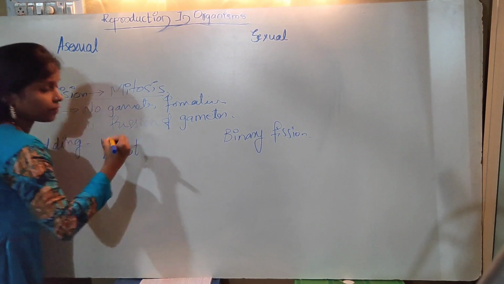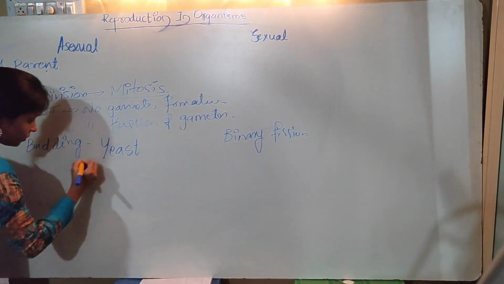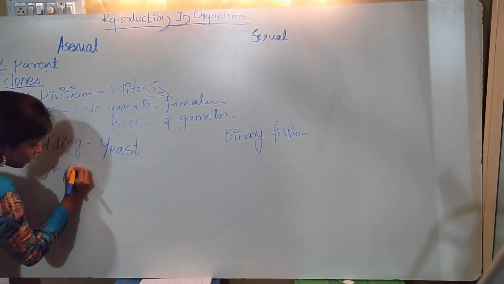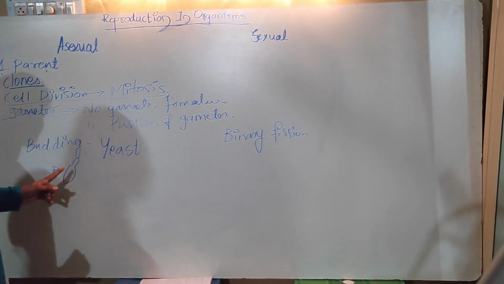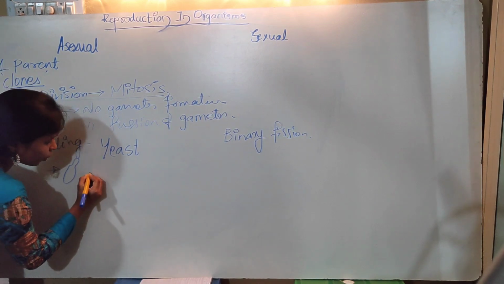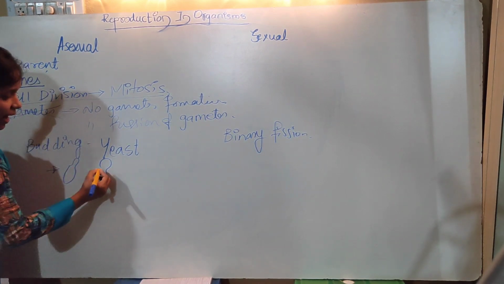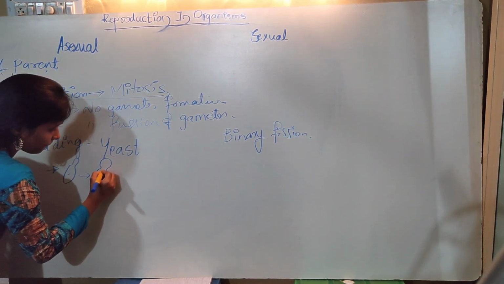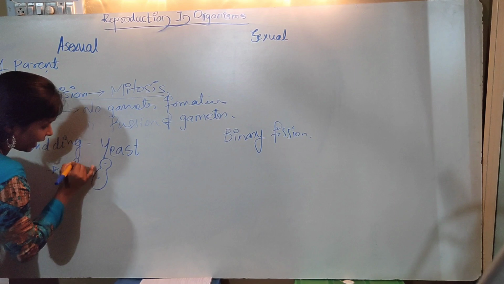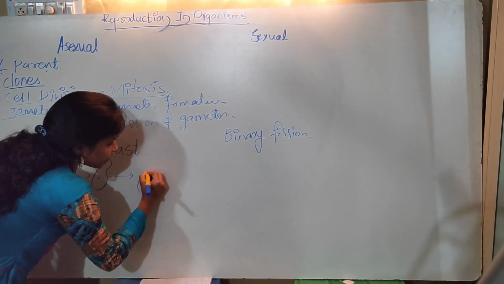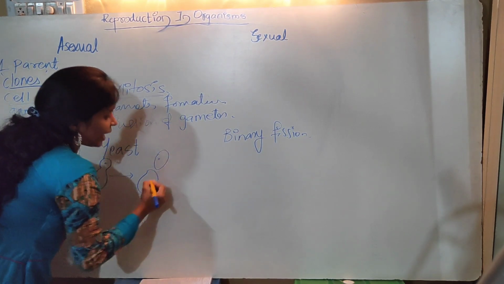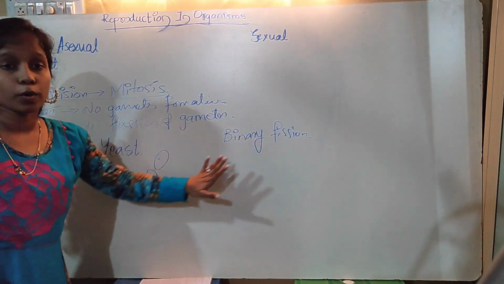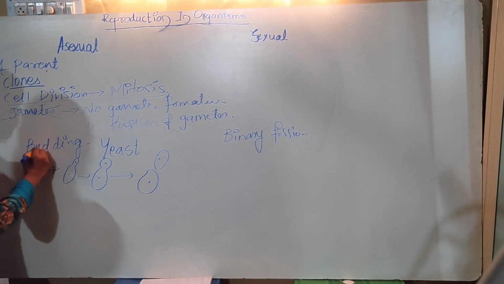You people know yeast is a fungus, most of which is used in bakeries. This yeast is going to form a small peg-like structure. Later on it keeps on growing and remains attached to the parental cell, and later it detaches from the parental cell completely and grows as a new individual. In this fashion, unequal cell division is seen in the budding of yeast.